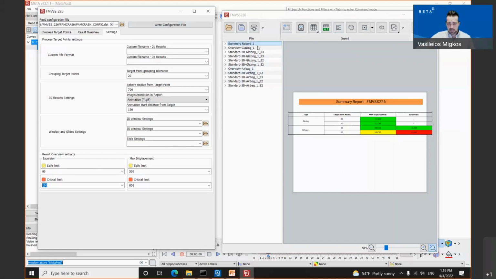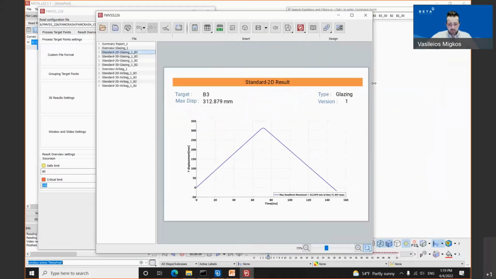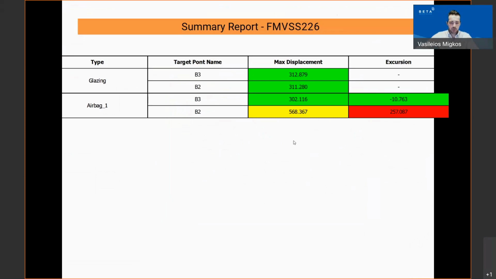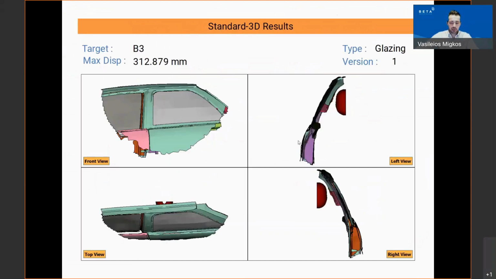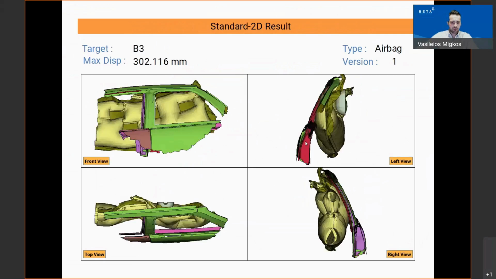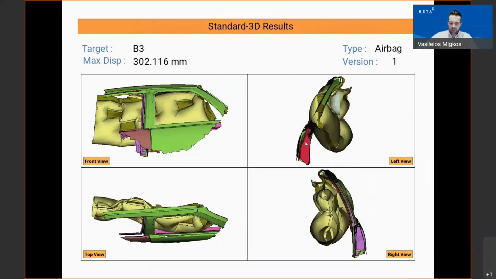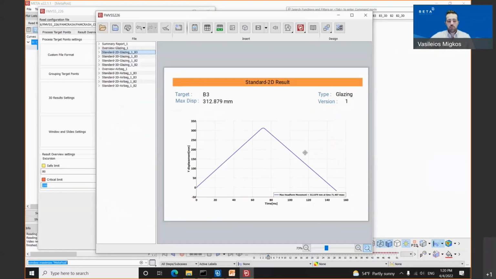Apart from these, let's inspect also the slides being created from our tool. I'm clicking the F5 button for the presentation mode. The tool has post-processed and created a report for both points of the glazing, and this is the first step of this protocol. The head form hits the side window, the so-called glazing, when the glazing is closed. And the second step of this protocol is that the head form hits the open airbag when the glazing is open. The displacement difference between these two should lie below 100 in order to be on the safe side.